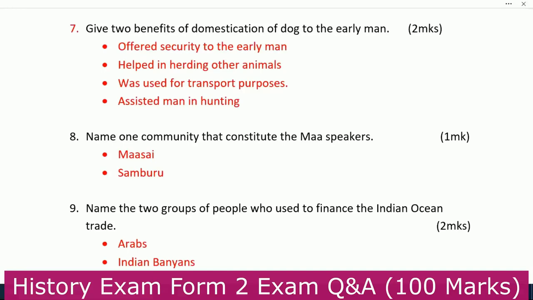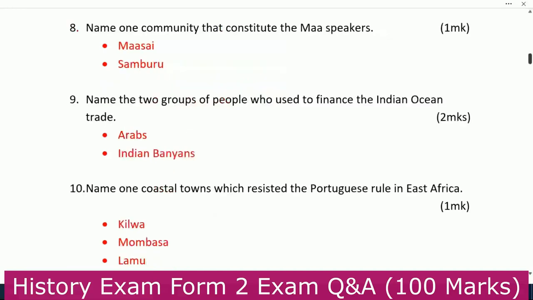Number 7, give 2 benefits of domestication of dog to the early man. Benefits of domesticating a dog: offered security to the early man, helped in hunting other animals, was used for transport purposes, assisted man in hunting. Number 8, we are told to name 1 community that constitutes the Maa speakers. That one is Maasai and Samburu.